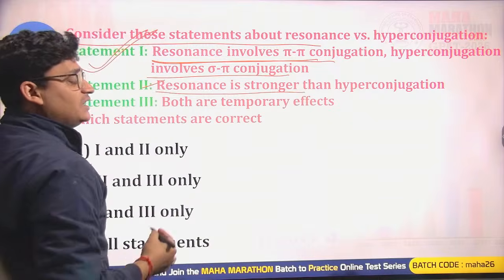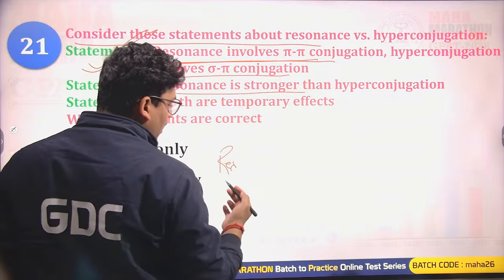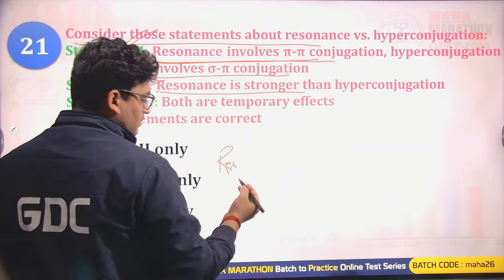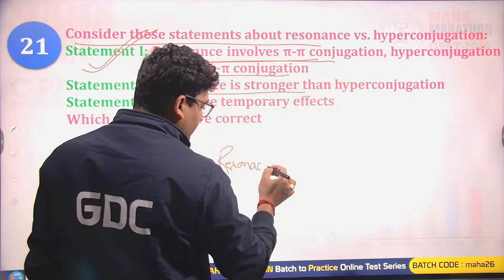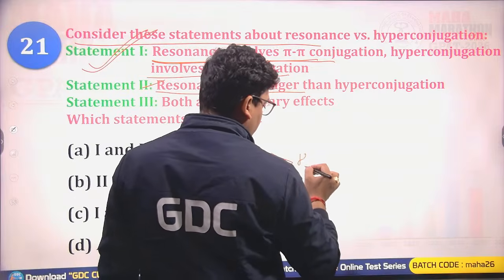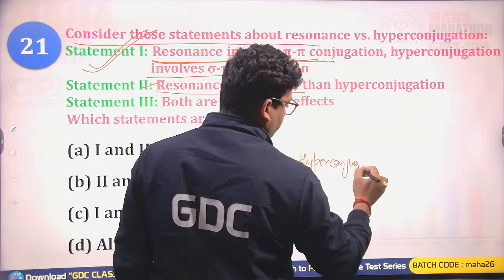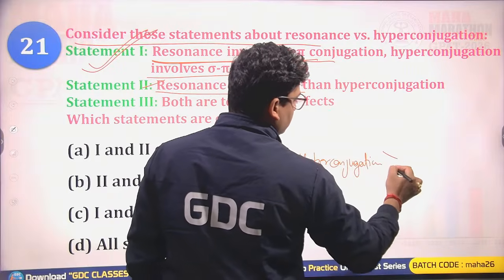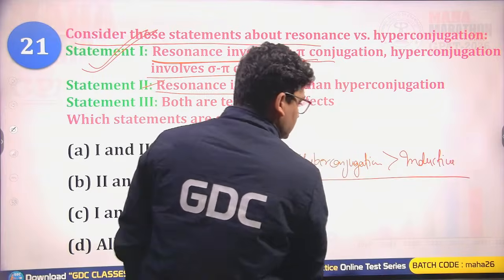Resonance is stronger than hyperconjugation. The strength of electron density shifting says resonance always has the highest power, then hyperconjugation, and the least is the inductive effect. So yes, that is the right answer.